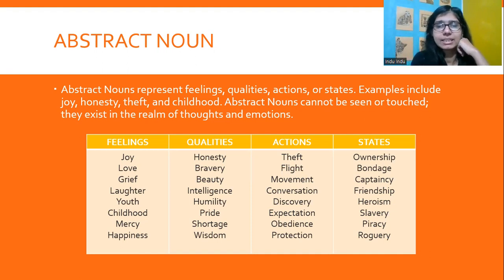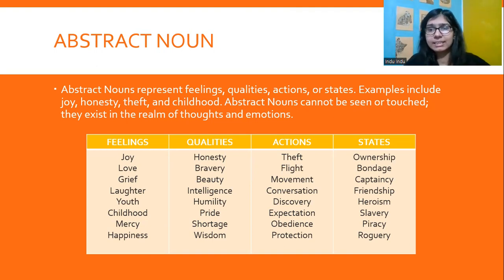We come to qualities: honesty, bravery, beauty, intelligence. These are qualities that are found in certain people or groups of people, you know. So, yeah, these are qualities. Humility, pride, shortage, wisdom. So, these are qualities. Actions: flight, movement, theft, conversation, discovery, expectation, obedience, protection. So these are actions.